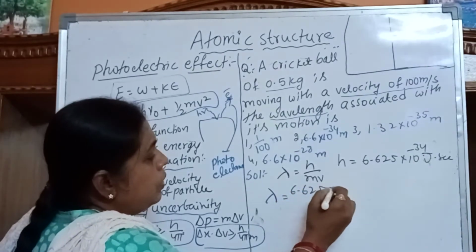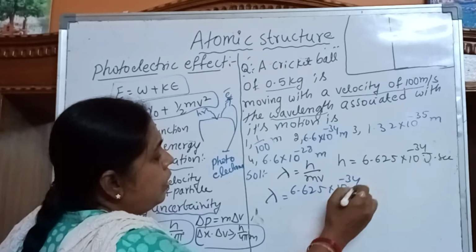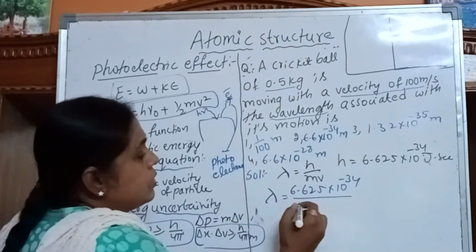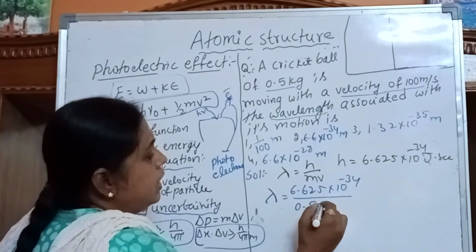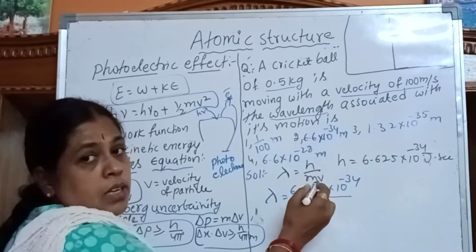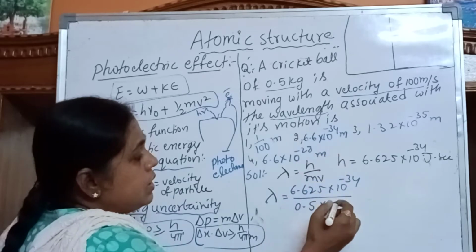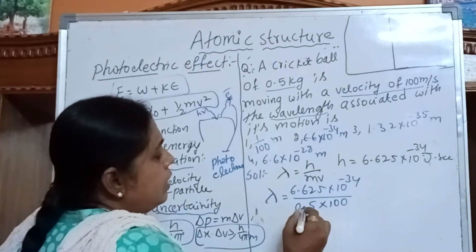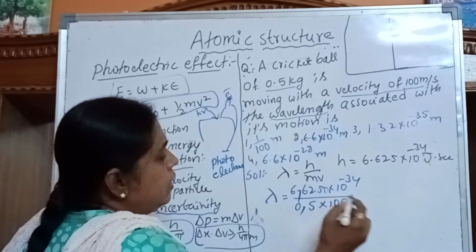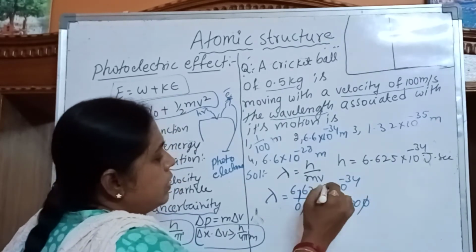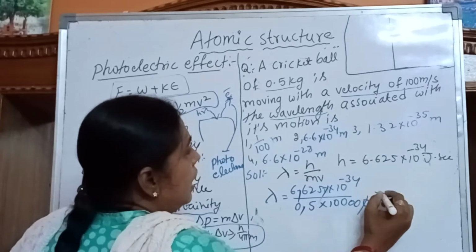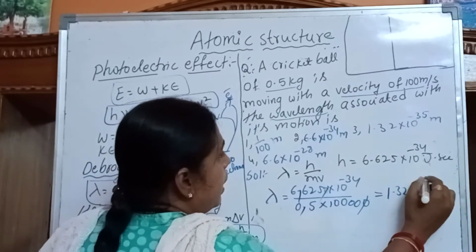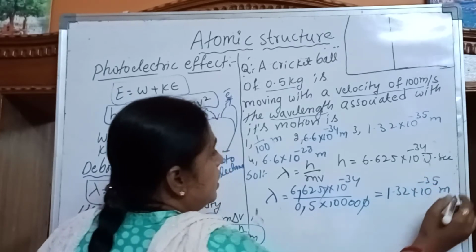6.625 into 10 to the power of minus 34 is the value of h. Mass is how much in the problem? 0.5 kg. Into v, which means velocity. How much velocity is given? 100 meters per second. Here the zeros cancel, so after calculation you will get 1.32 into 10 to the power of minus 35 meters.